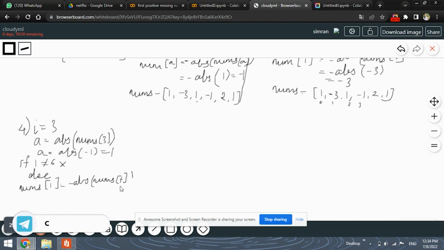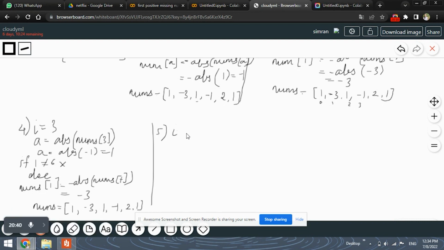Okay, so now the current nums of 1 is minus 3. So minus 3 will remain as minus 3, so the list will also not change. Nums will be kept as 1, minus 3, 1, minus 1, 2 and 1. Correct? Now the fifth iteration, wherein I will be 4.